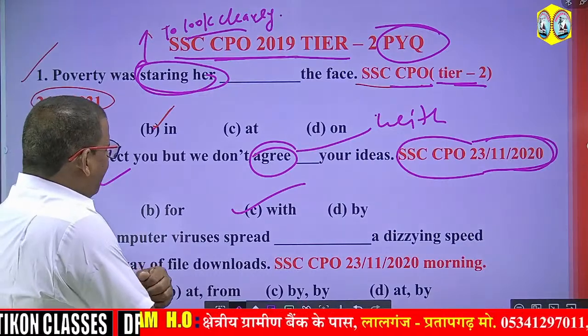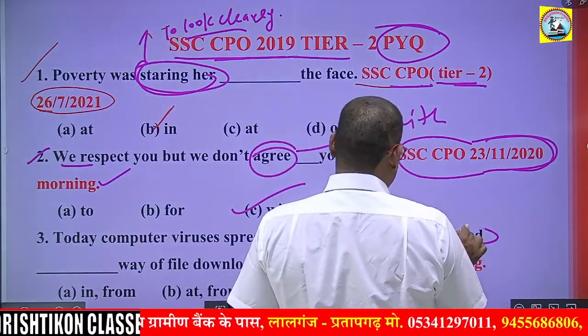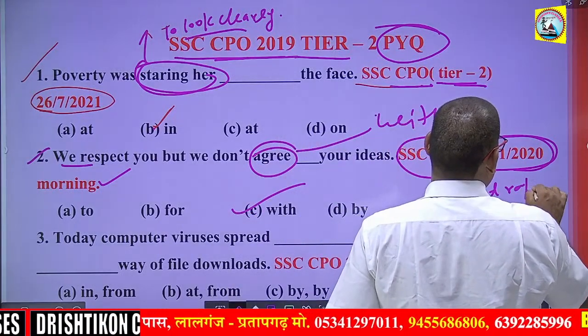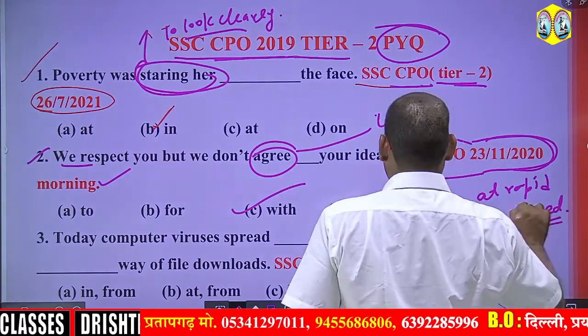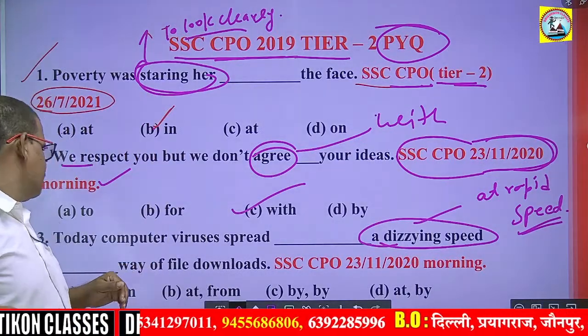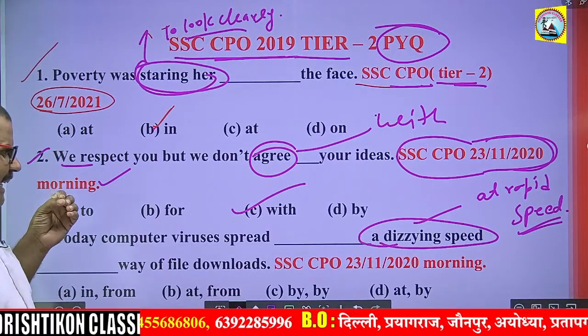Today, computer viruses spread at dizzying speed. What do you mean by dizzying speed? Dizzying speed means at rapid speed, very, very fast. So today computer viruses spread at dizzying speed.